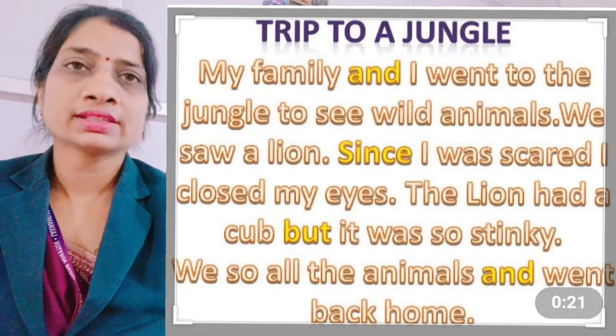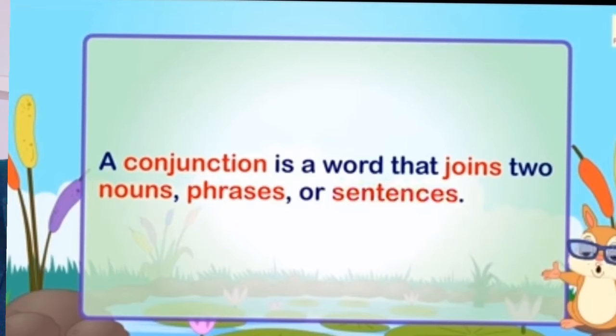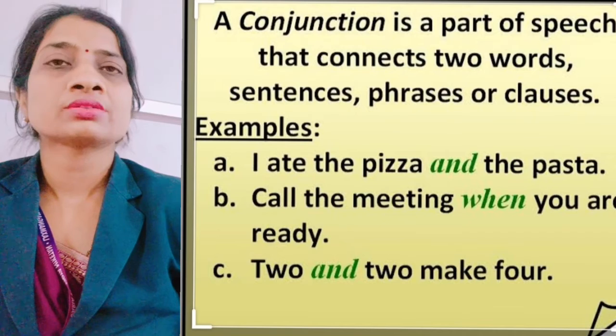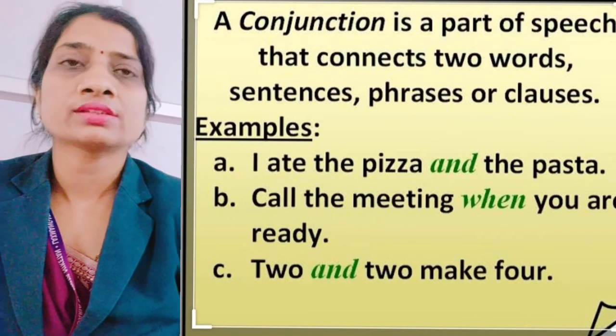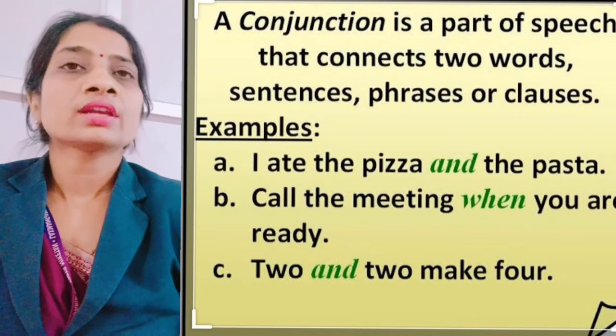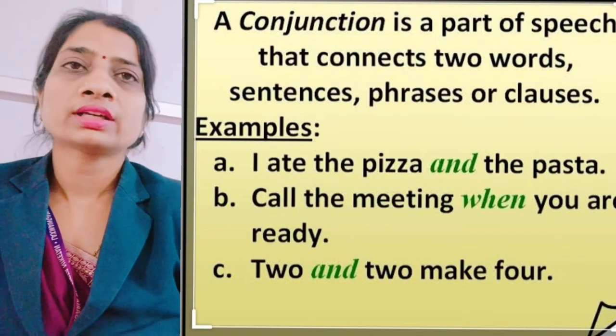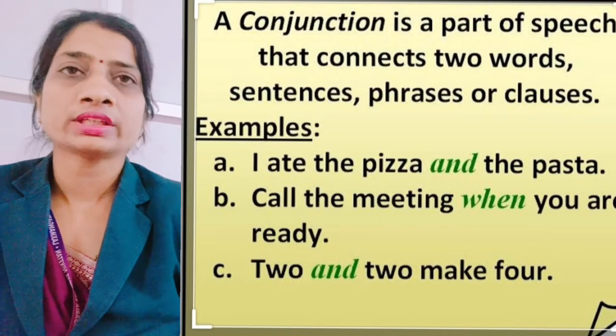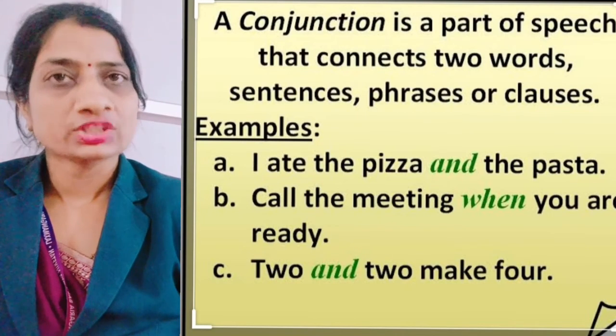First of all, let's understand what is conjunction with some examples. Okay, so if we read the definition, a conjunction is a word that joins two nouns, phrases or sentences. In other words, it is a part of speech that connects two words, nouns, phrases or clauses. So it means कि जो word अलग अलग nouns को या phrases को या clauses को या sentences को join करता है उन्हें हम conjunction कहते हैं.